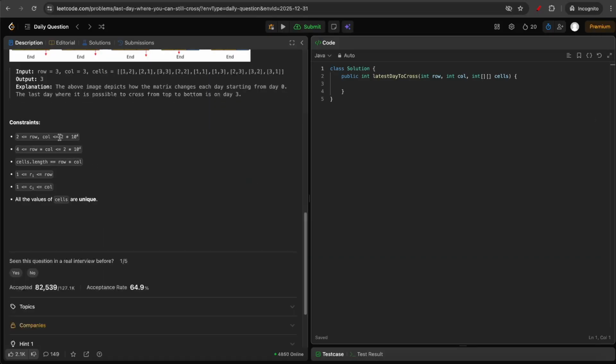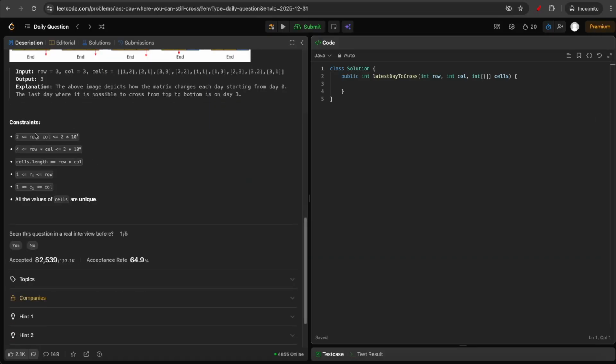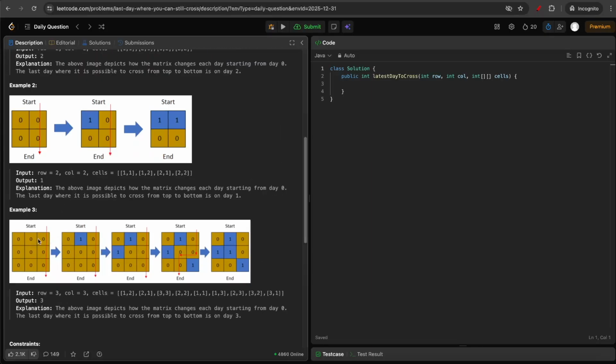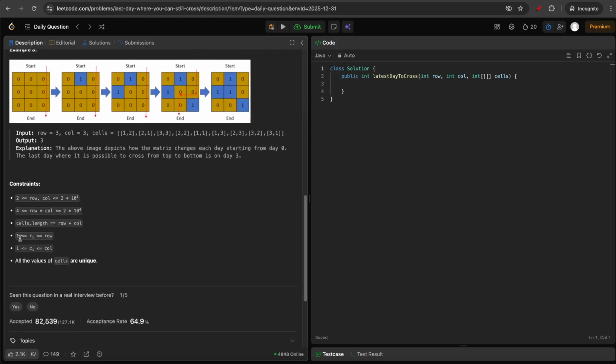Now coming to the constraints, the row and column size will be up to 2 times 10 to the power 4, and row times column will also be up to 2 times 10 to the power 4. And the cells length will be row times column because on each day one cell gets filled. So overall, we will have 9 days given because at the end all the cells will be filled with water.